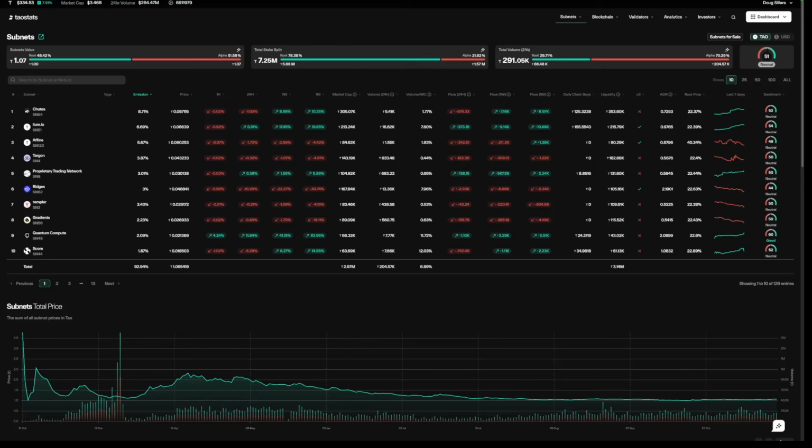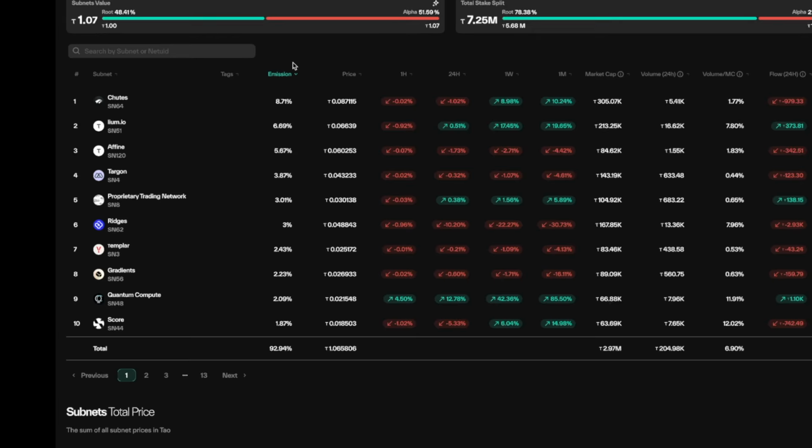There are a lot of us in the BitTensor ecosystem who just stare at different pages in taostats all day long. This isn't the time to talk about my tab problem, but this is one of the tabs I often have open. This is the subnet page at taostats. Over the last weekend, a lot of people noticed that when you look at the subnets, you can see their emission, but the emissions don't add up to 100%.